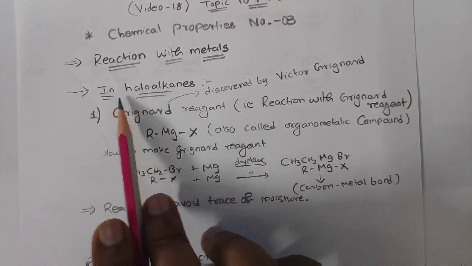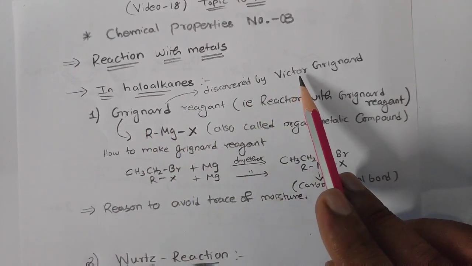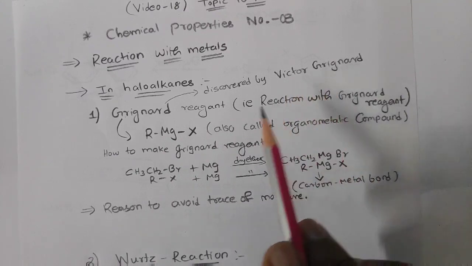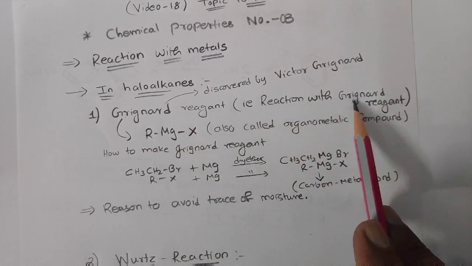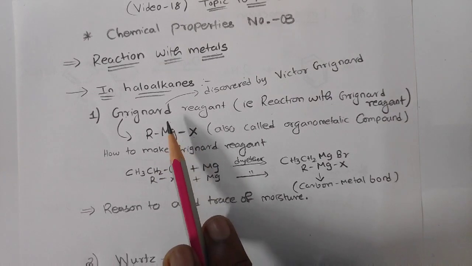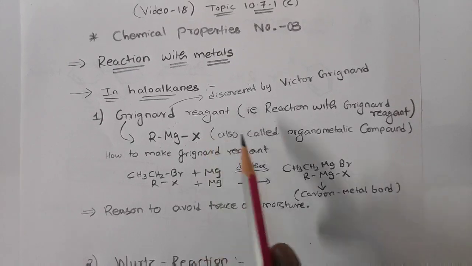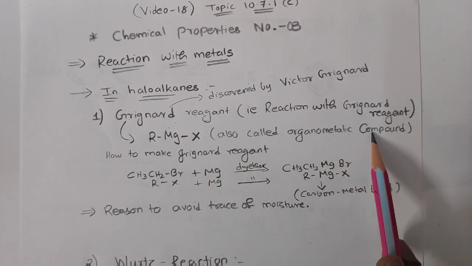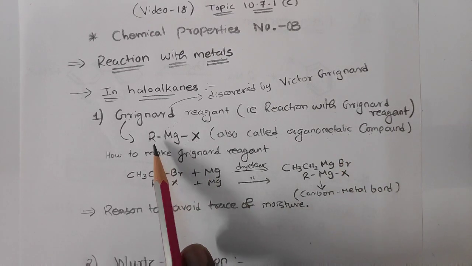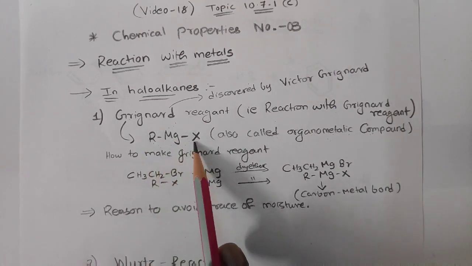Now in haloalkanes, we have the Grignard reagent. This was discovered by Victor Grignard. I think you must have heard about Victor Grignard. So we are going to study RMgX. This is the general formula of the Grignard reagent, which can be asked for a 1 mark MCQ. It is also called an organometallic compound. What is this another name? Organometallic compound, because in the reaction you can see an alkyl group bonded to a metal. This is how it is formed.